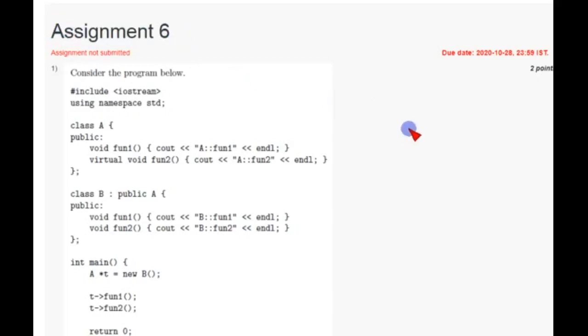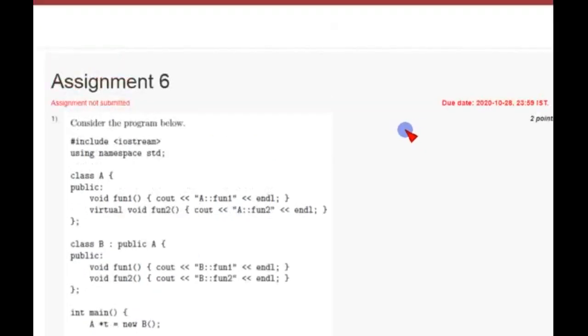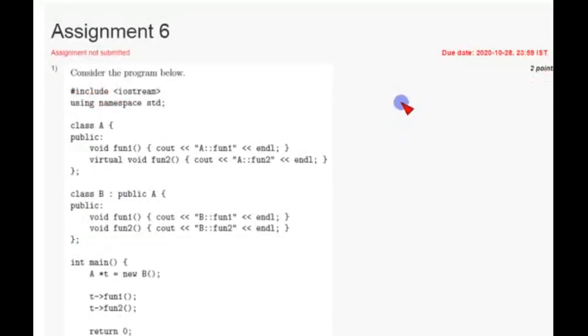So coming to the first question, before going to that, watch the video till the end without skipping, because if I make changes in between, you will be able to note those changes only when you are watching the video till the end. So watch the video till the end.